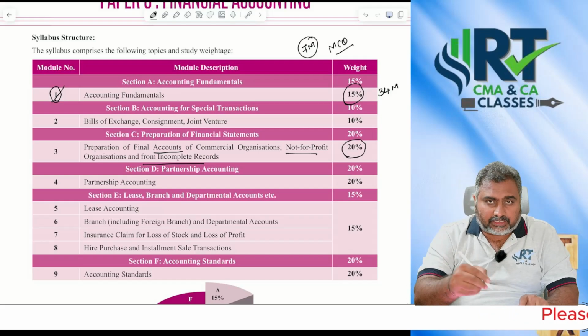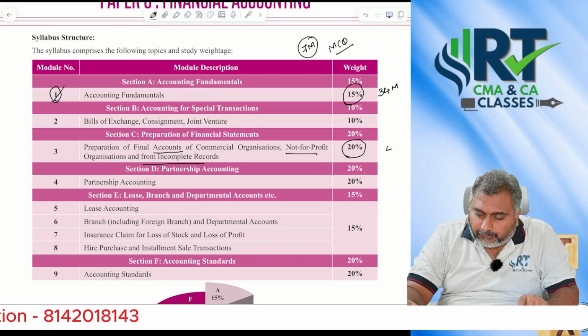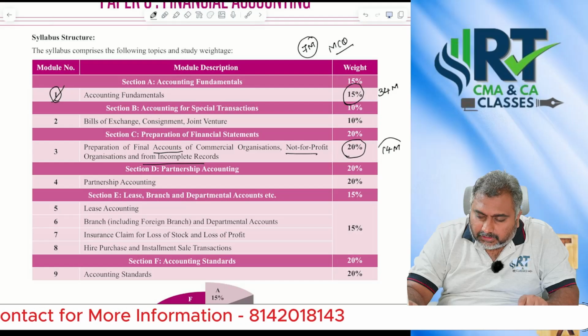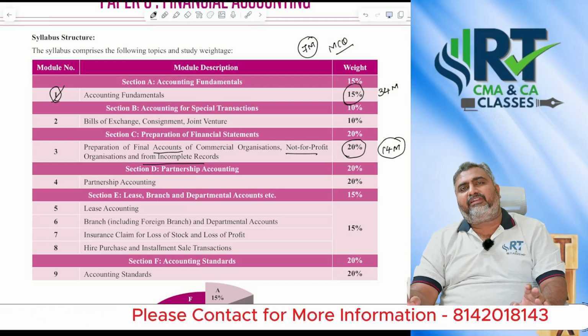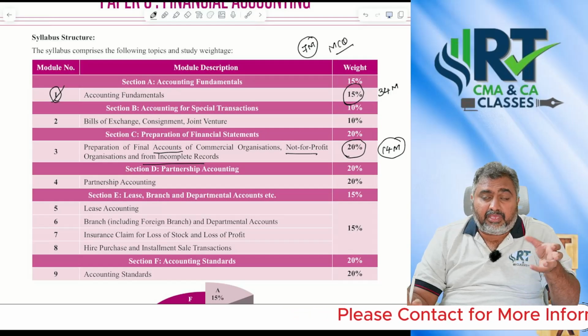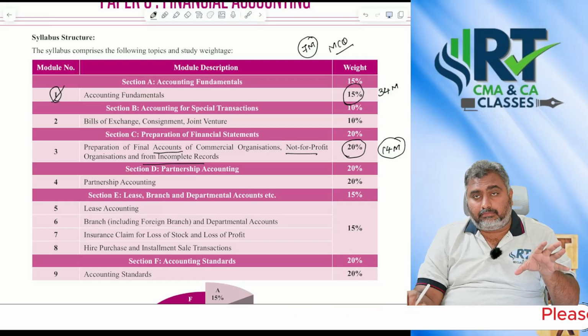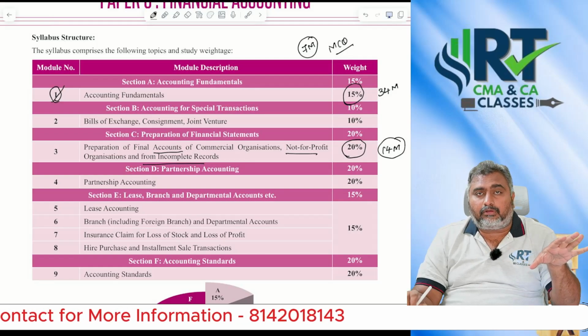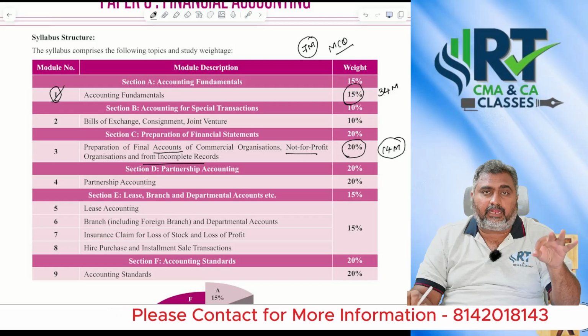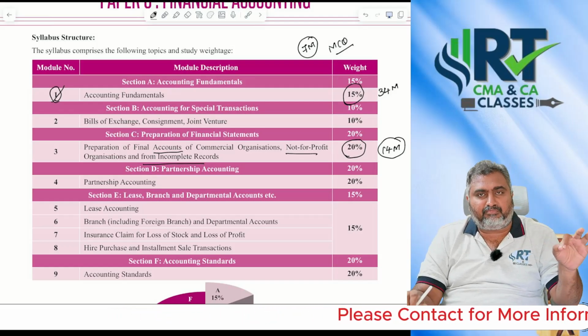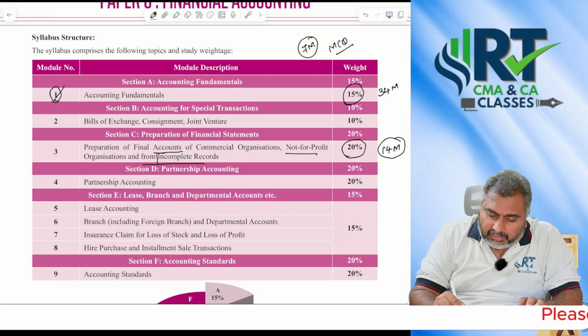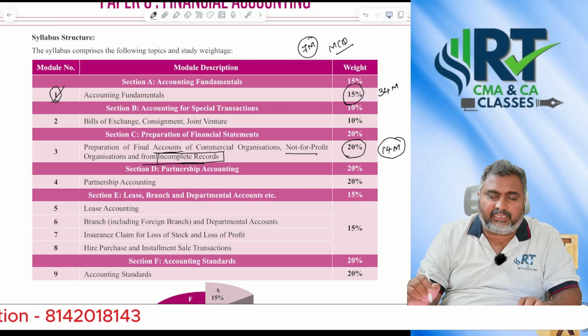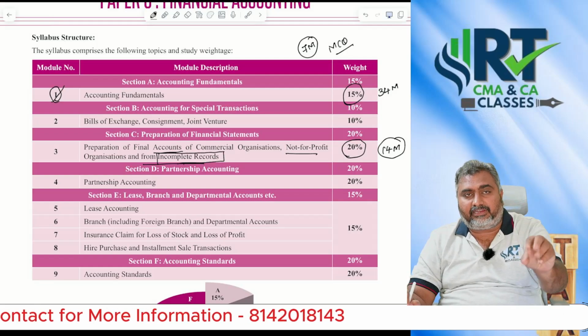In the recent examination, a 14 marks question was generated from incomplete records. They may ignore final accounts and NPO, but they never ignore incomplete records while preparing the financial accounting question paper at CMA Inter level. Definitely their major focus area was incomplete records.